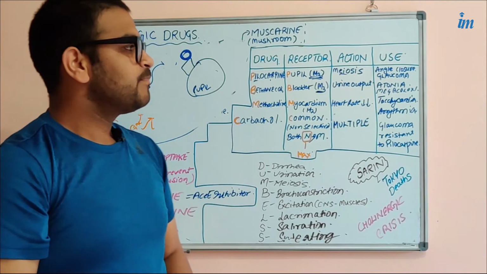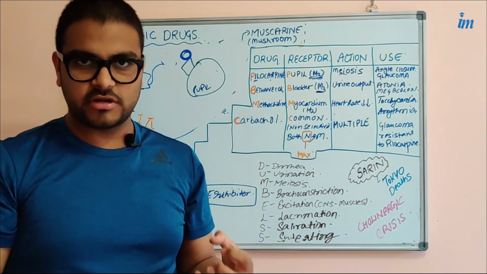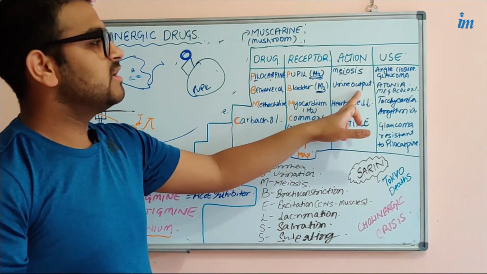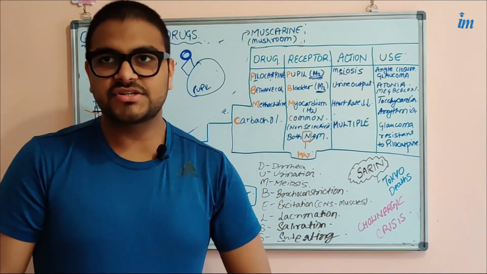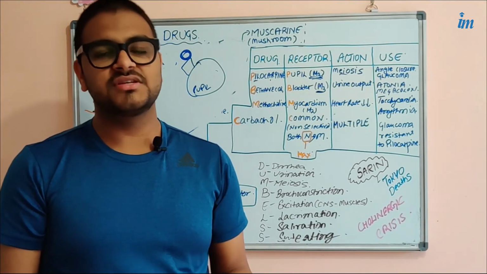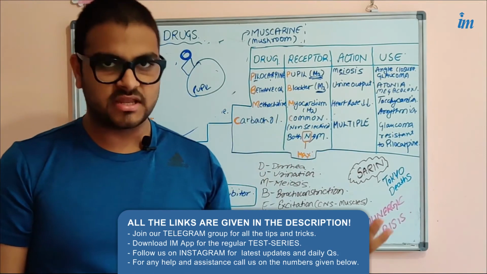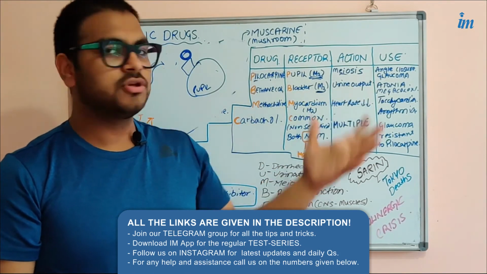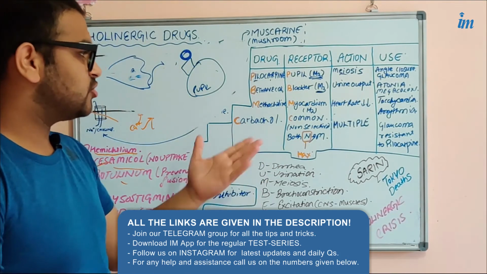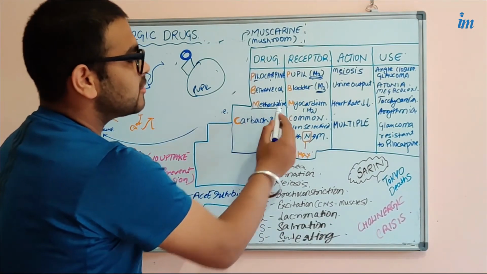This will cause contraction of the detrusor muscle in the urinary bladder and cause the release of urine. In some patients after surgery, the patients are not able to pass urine. In that case we can give such patients bethanechol to make them micturate.